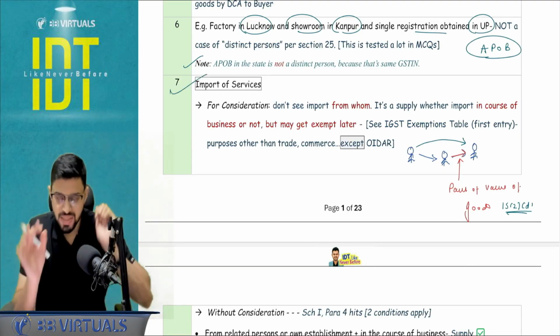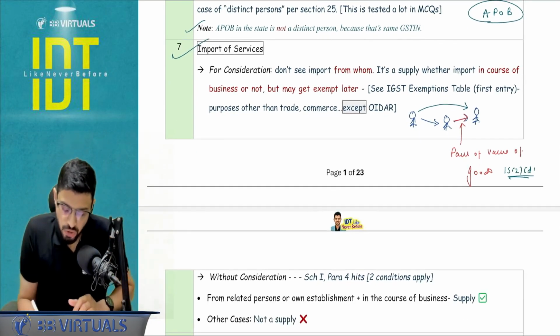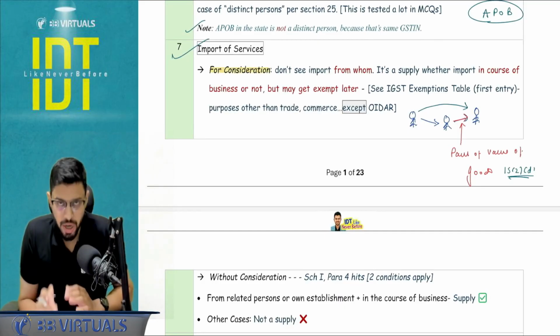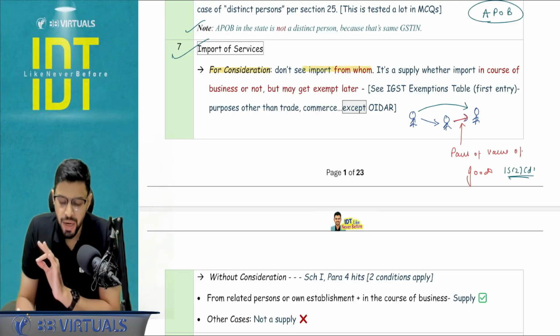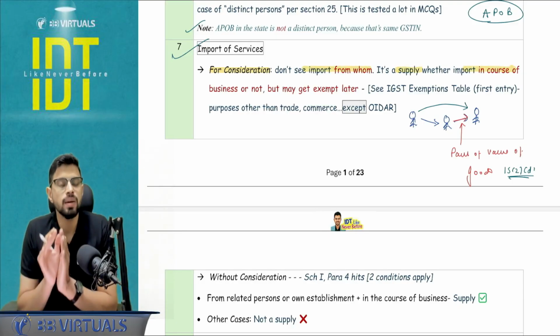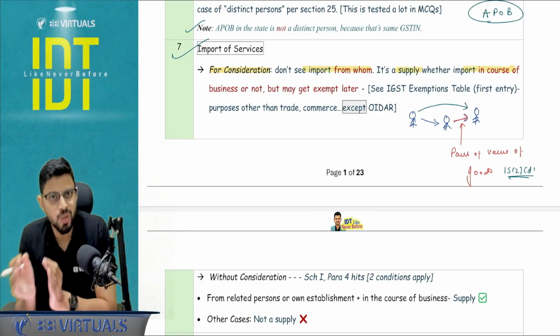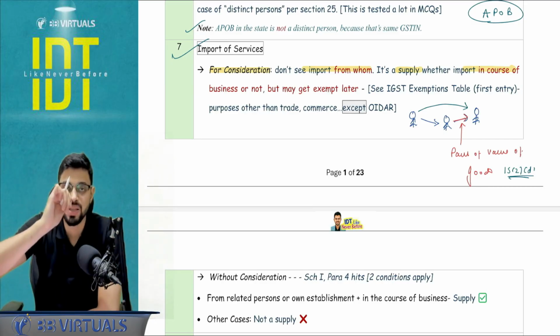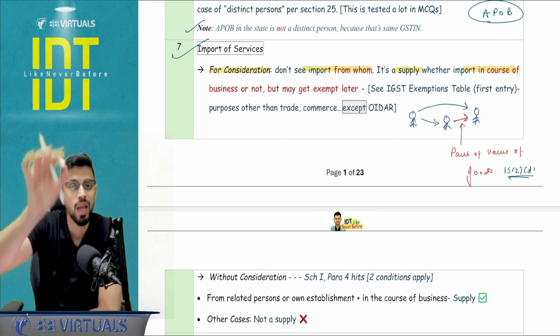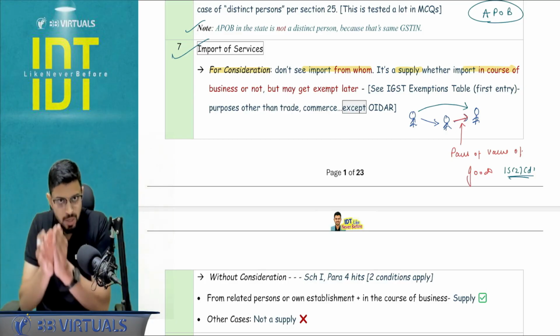Okay, input of services, structured thinking we are going to do. In case of input of services, if you see there is a consideration, please don't apply schedule number 1. Please don't see from whom you're importing. It is going to be a supply, whether it is an import in the course of business or not, because we see section number 7(1)(b). So import of services for consideration, whether in the course of business or not, is going to be a supply. This is the first part of the analysis.